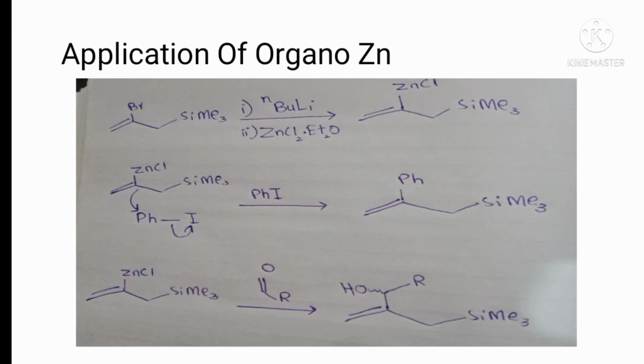In the first reaction, we prepared organozinc through two steps. In the first step, metal-halogen exchange takes place, and in the second step, transmetallation takes place. In the second reaction, the organozinc reacted with an electrophilic center, phenyl iodide. So these two reactions are applications of organozinc.